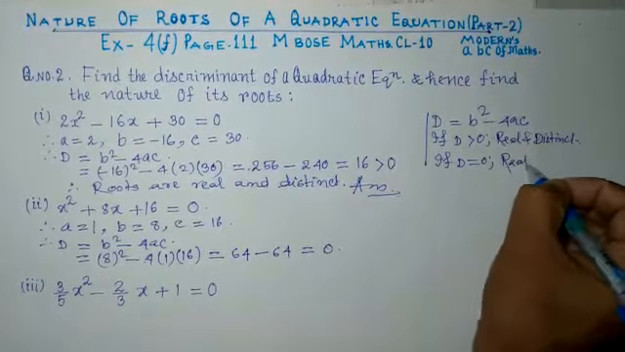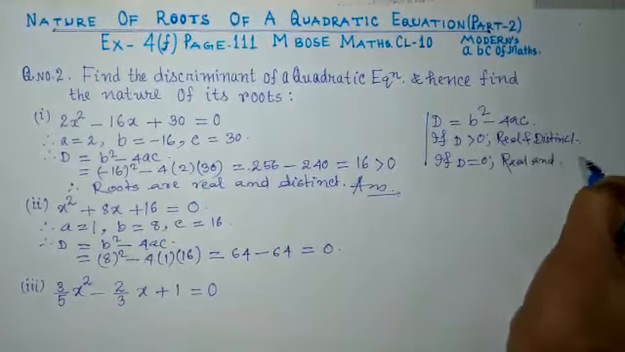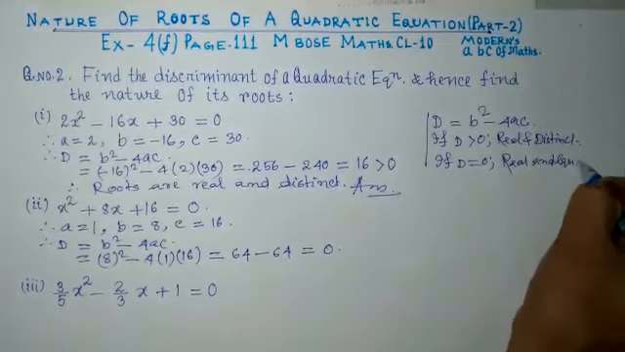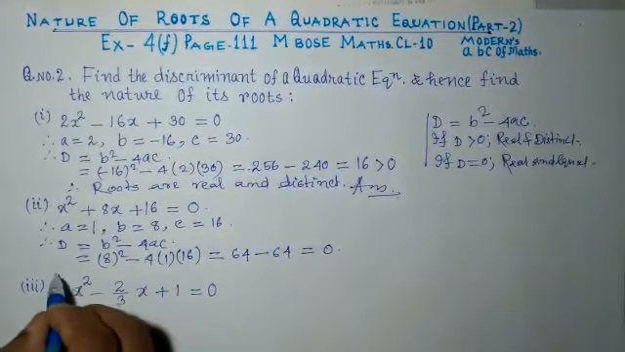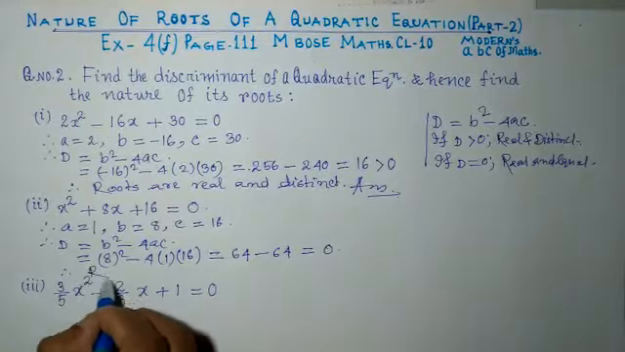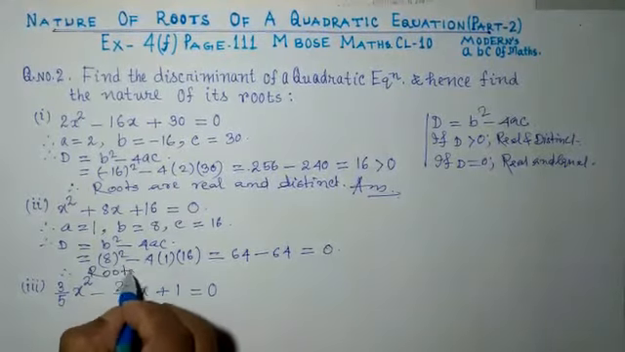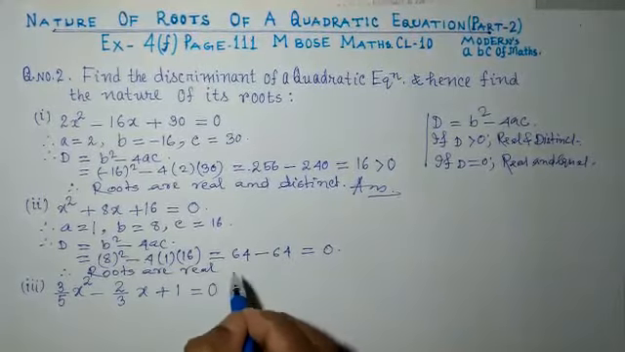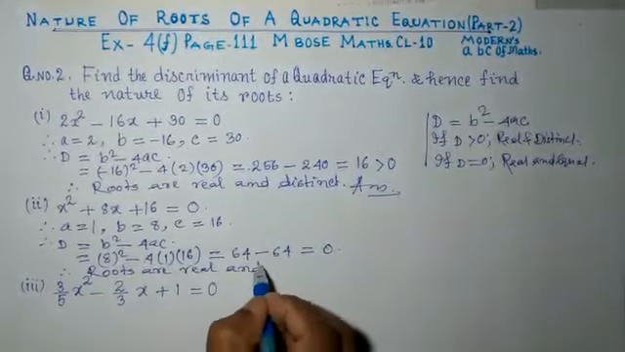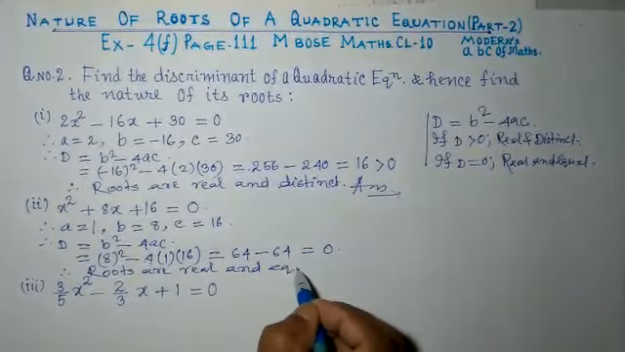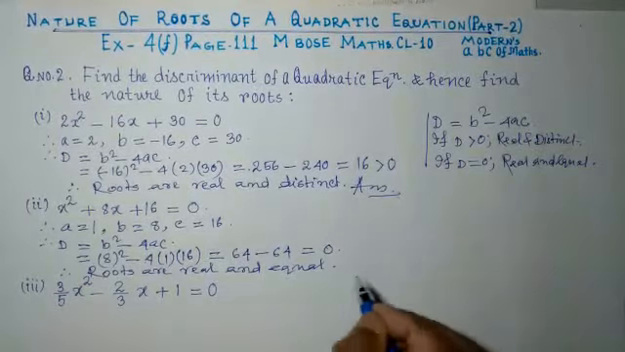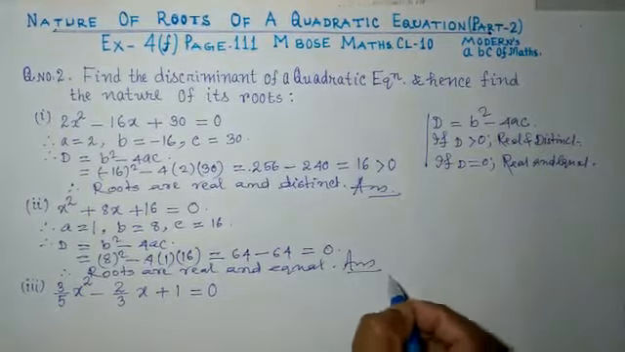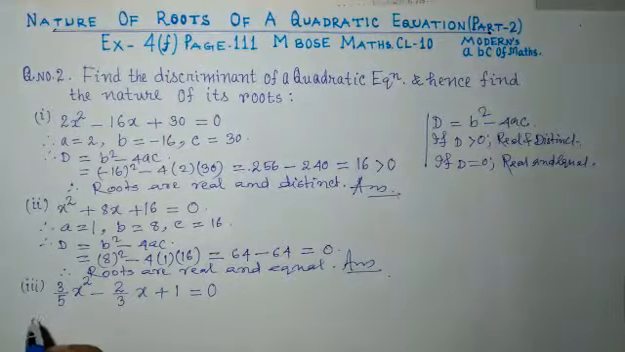Remember, if d is equal 0, so nature of the roots are what? Real and equal. So we can write here, therefore roots of this equation are real and equal. That is answer of the sum. And look at question number 3.